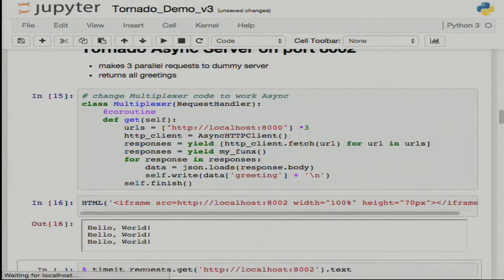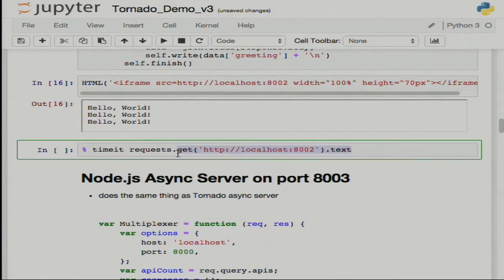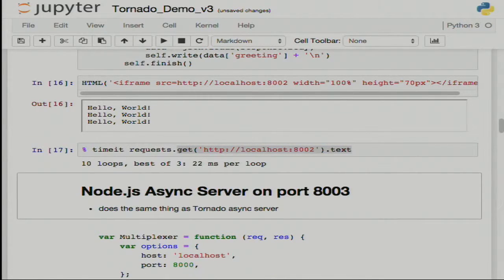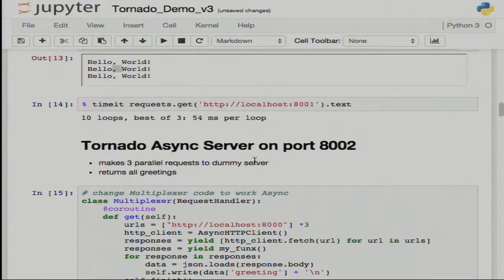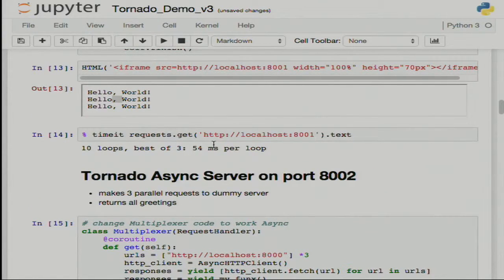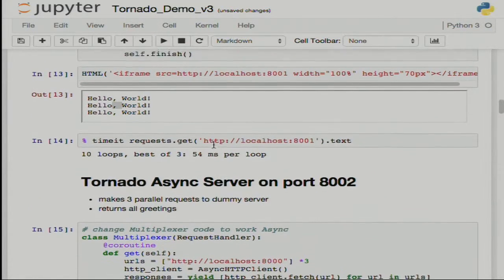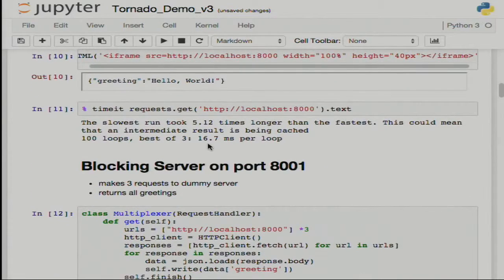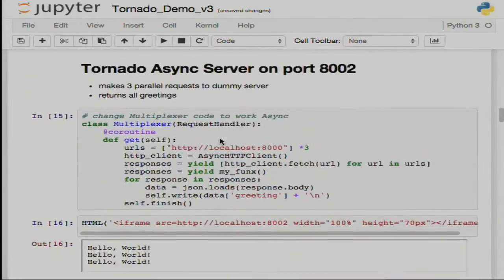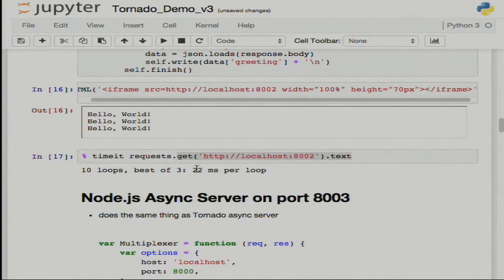So we are calling this thing. We have the same response, and this should be 3 times faster. It's not, because of the overhead, of course. This whole thing, the IO loop and so on, has its own overhead, but it's 22 milliseconds. So compared to 54, it's about 2.5 times less. And compared to requesting the dummy URL directly, 16 versus 22, we again have about 5 milliseconds of overhead from Tornado.